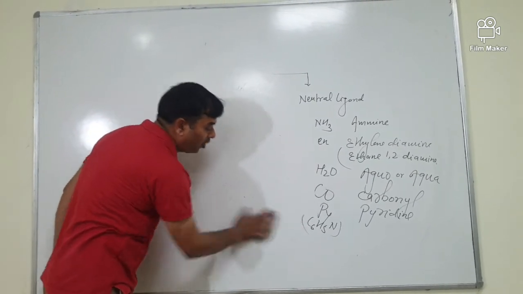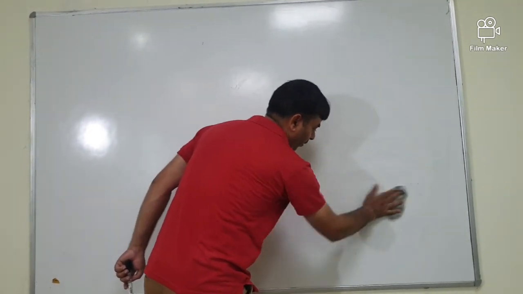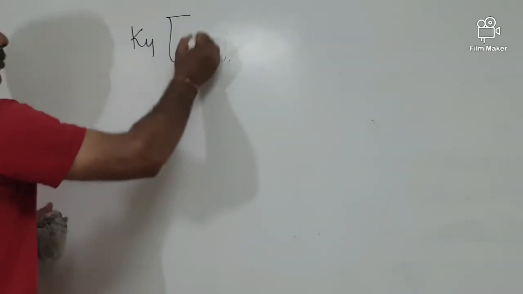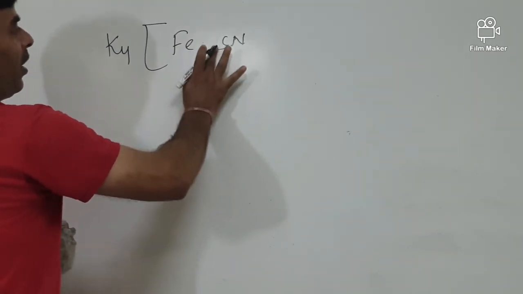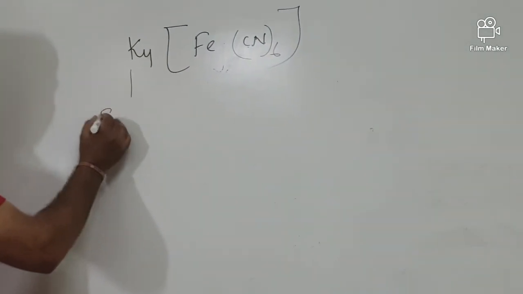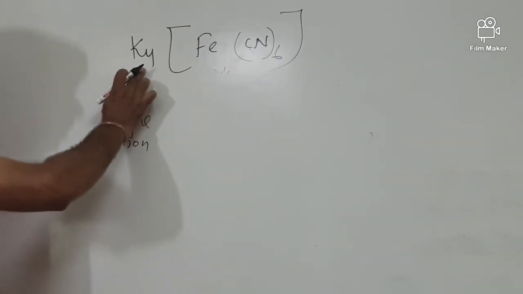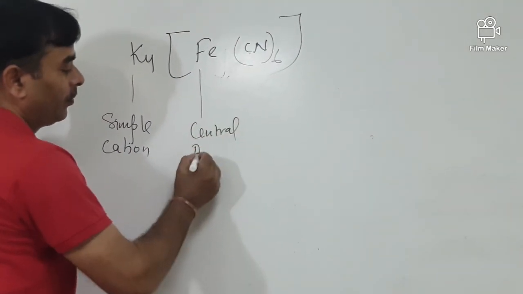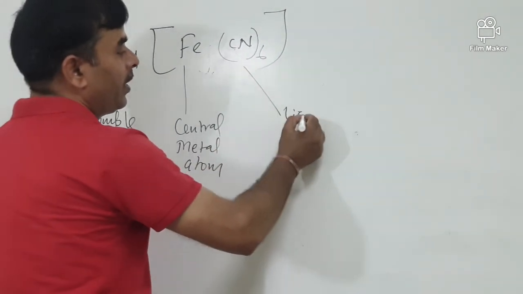I am going to give you the rules of nomenclature with examples. Okay. So there is one example we have: K4[Fe(CN)6]. Here K is the simple cation, Fe is the central metal atom, and CN is the ligand.